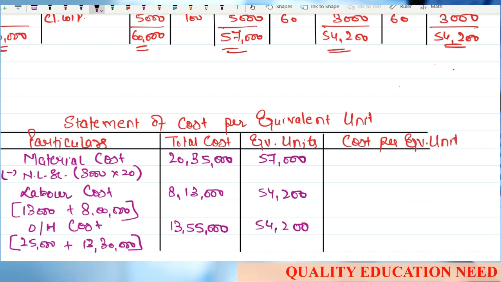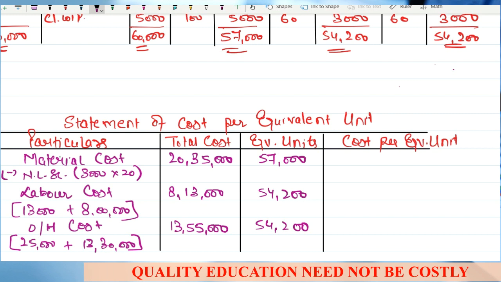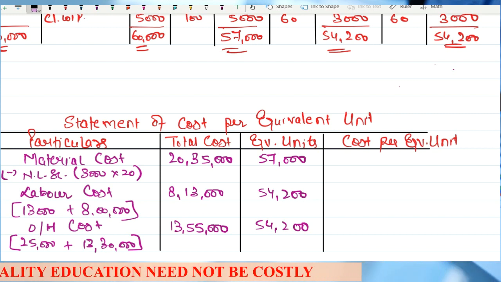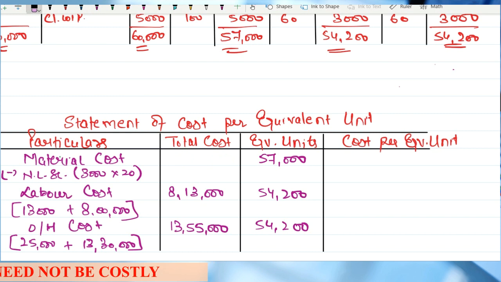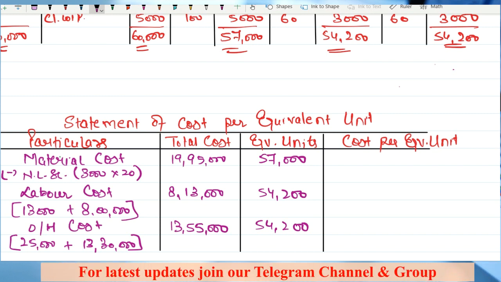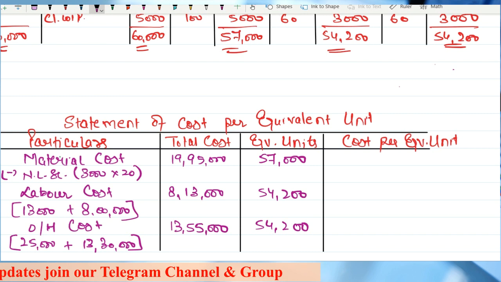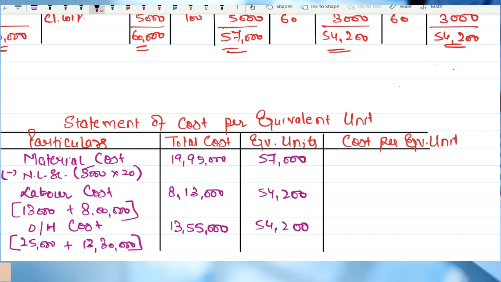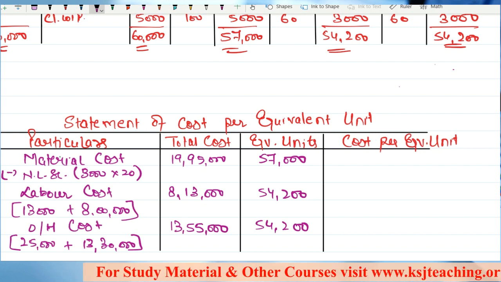That means 60,000 rupees is to be subtracted from this cost, and this net cost will be 19,95,000 after the scrap value is subtracted. We are subtracting only the normal loss scrap value from the material cost. Alternatively, you can take the total scrap value, that is 5,000 units multiplied by 20, and directly reduce 1 lakh rupees from the material cost. So both ways are correct.